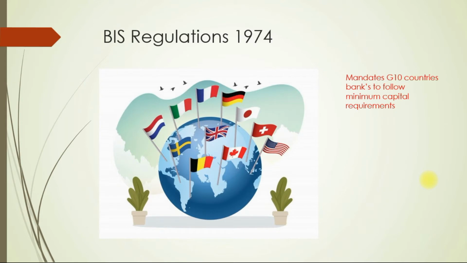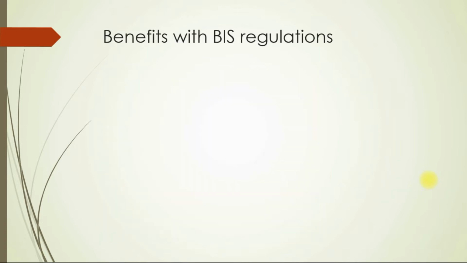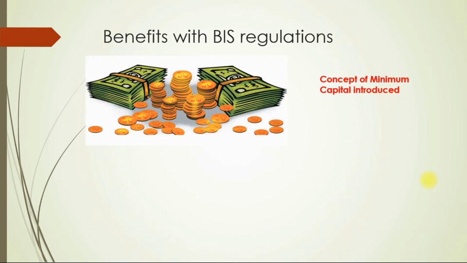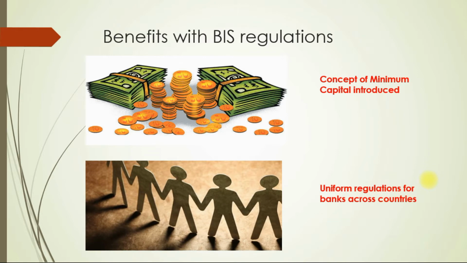It mandates G10 countries banks to follow minimum capital requirement, which was calculated using a ratio. This ratio has total capital in numerator and total assets in denominator. Benefits of BIS regulations. It introduces the concept of minimum capital for the first time in banking sector. Also, it was first to have 10 major economies following the same consistent regulations.